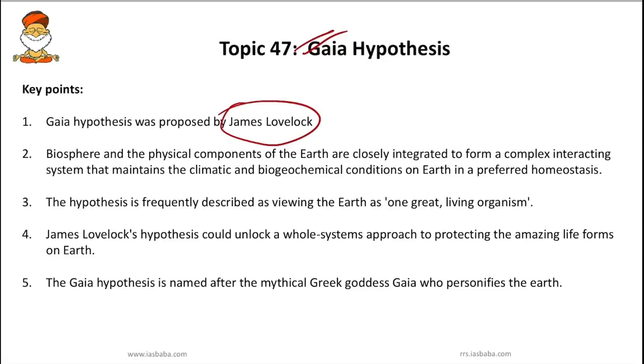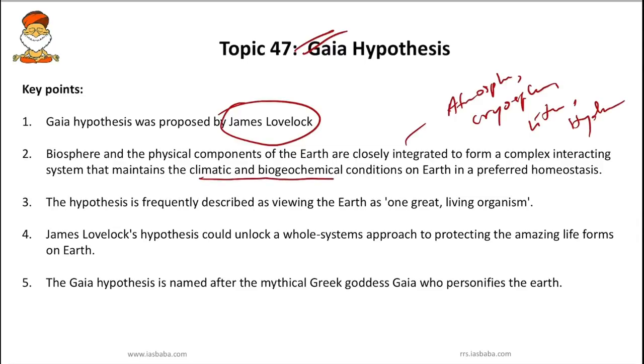It says that the biosphere and the physical components of the Earth, such as the atmosphere, cryosphere, lithosphere and hydrosphere, are closely integrated to form a complex interacting system that maintains the climatic and biogeochemical conditions on Earth in a preferred homeostasis.